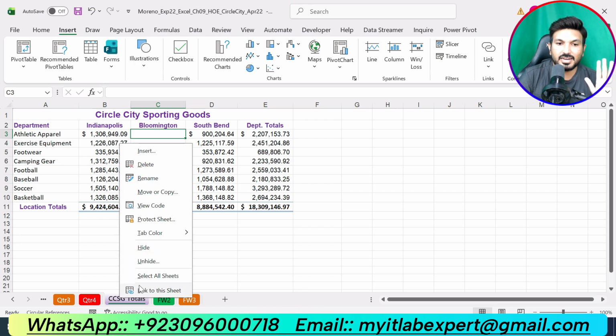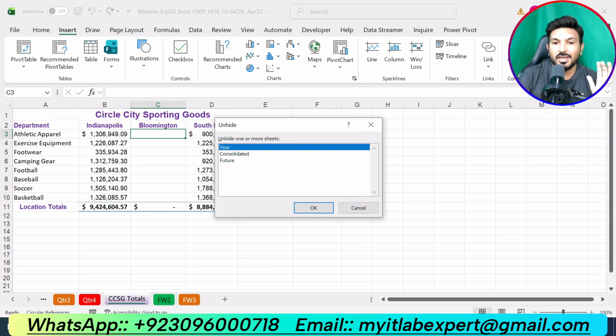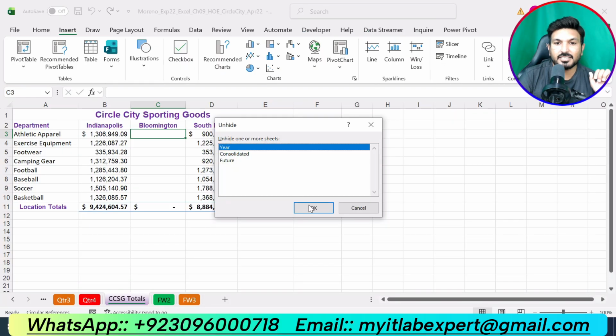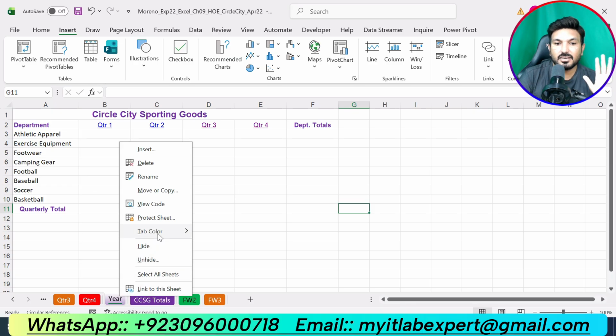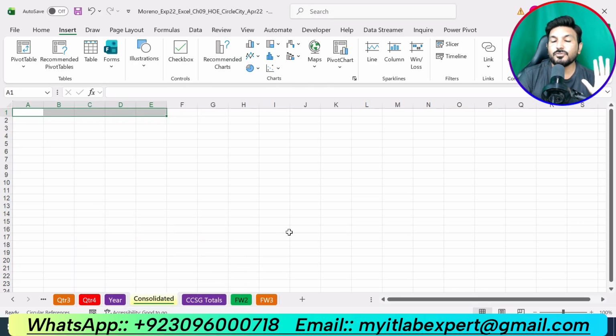Now right click on that and click unhide. Okay. So now we are supposed to unhide the year and consolidated worksheet, but the future worksheet will remain hidden. So select this, click OK. Now again select this, unhide, and select consolidated, and future worksheet will be still hidden. So that is all about step number 6.